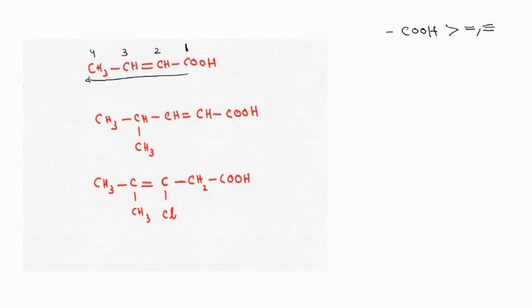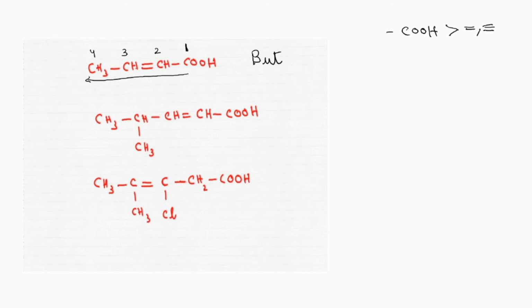So from this carboxylic acid carbon atom we find the longest carbon chain. There is no substituent attached to it and no prefix also. So we will start with the root word itself. Which is the root word? 4 carbon atoms are there, so we will write but.